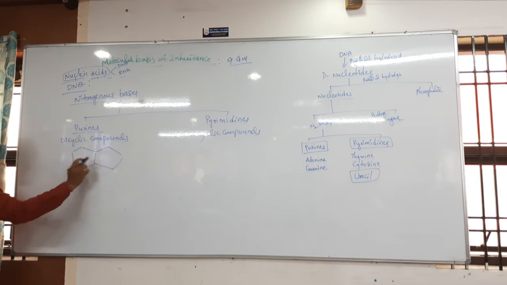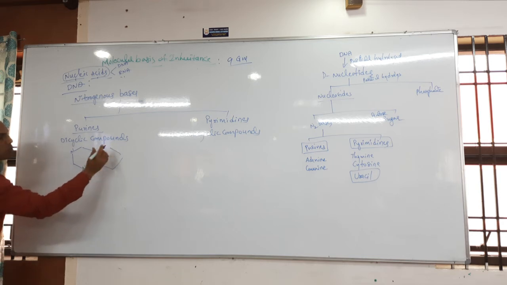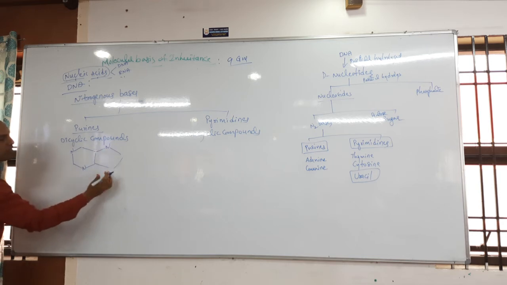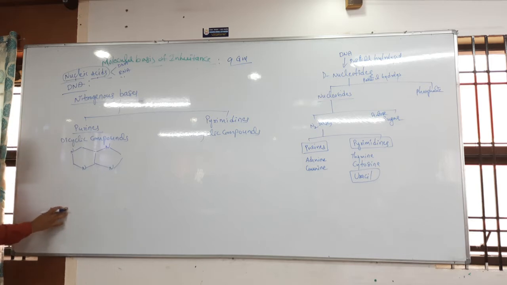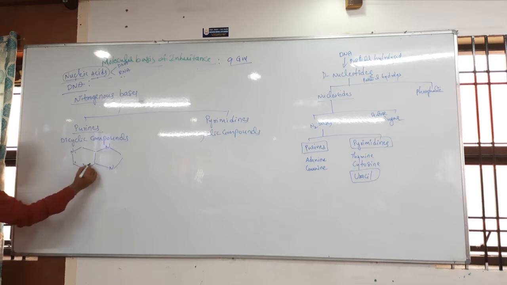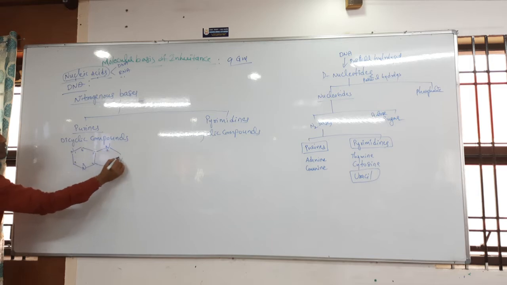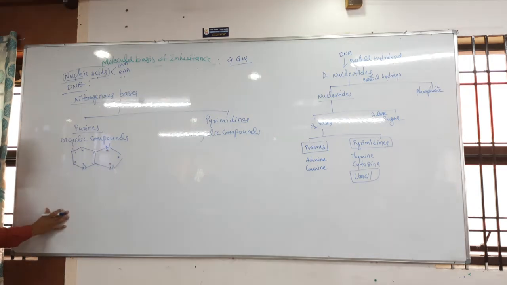In these dicyclic compounds, nitrogen is present in the first position, the third position, the seventh position and the ninth position. First, second, third, fourth, fifth, sixth, seventh, eighth, ninth.